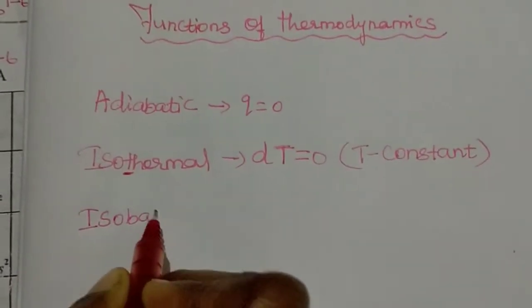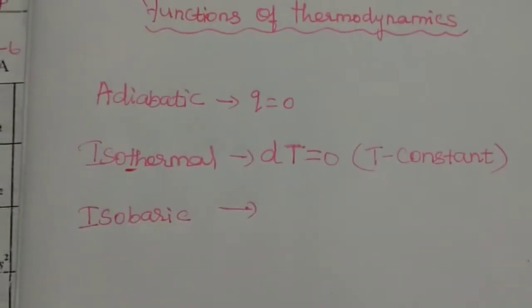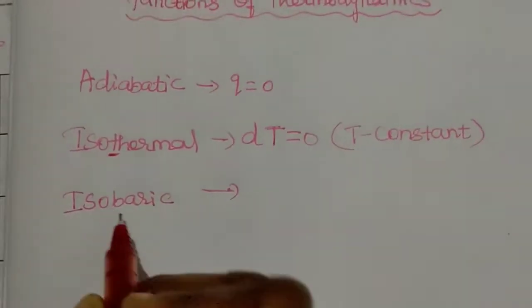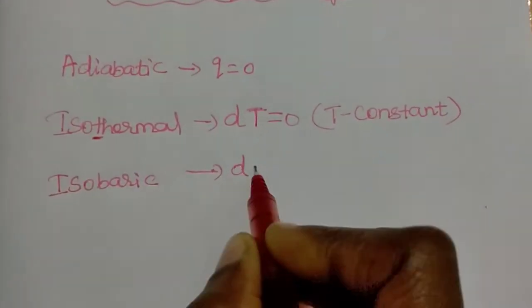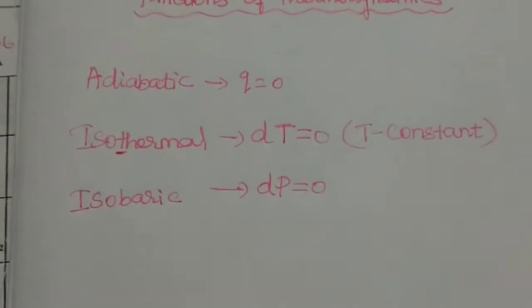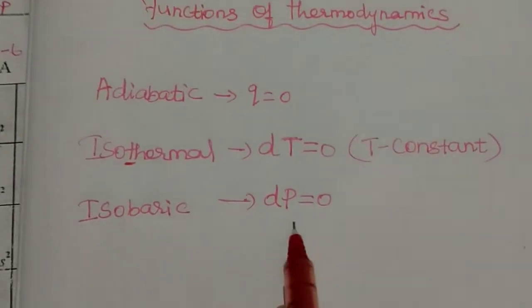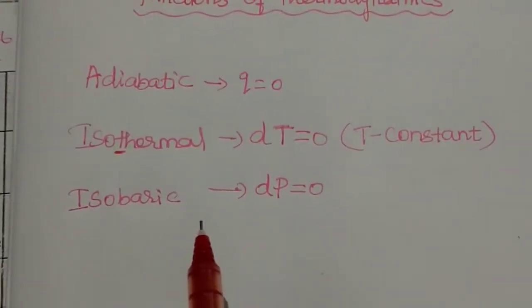Then what is the next one? Isobaric. What is the condition for isobaric process? For isobaric process, pressure is constant. So the difference in pressure is always 0. If a reaction has difference in pressure equal to 0, then that reaction is known as an isobaric reaction.